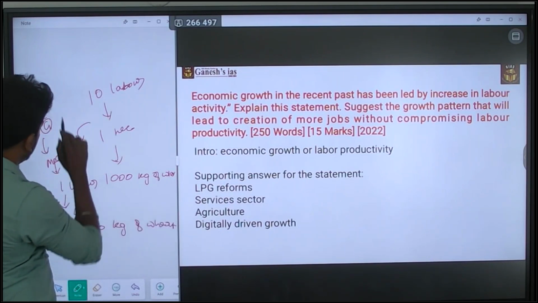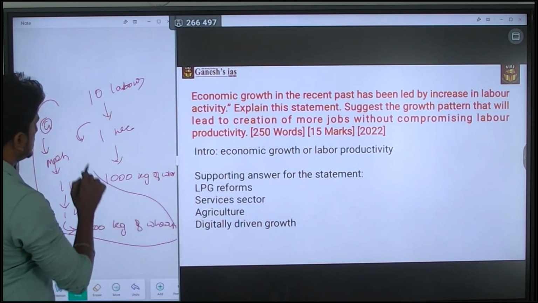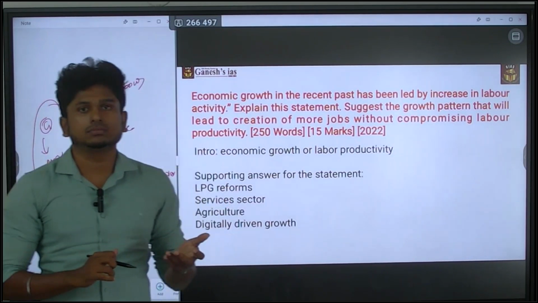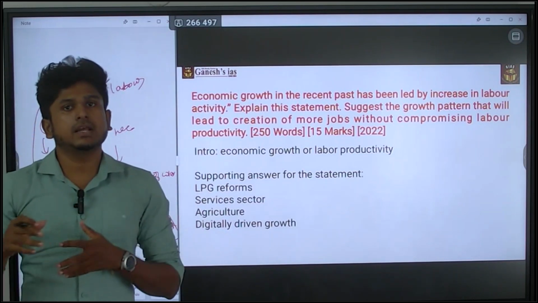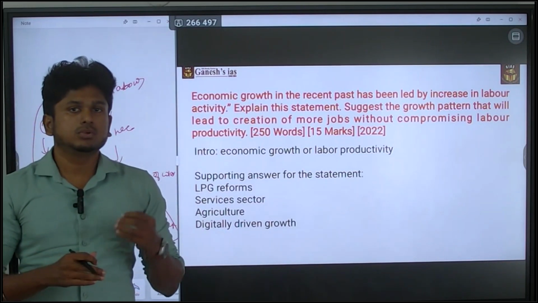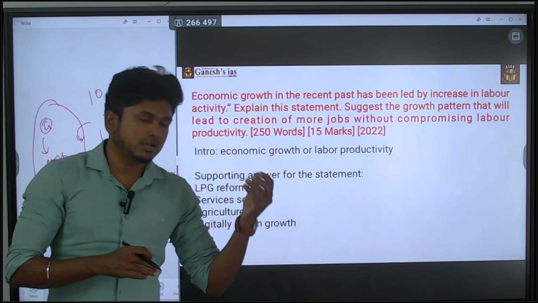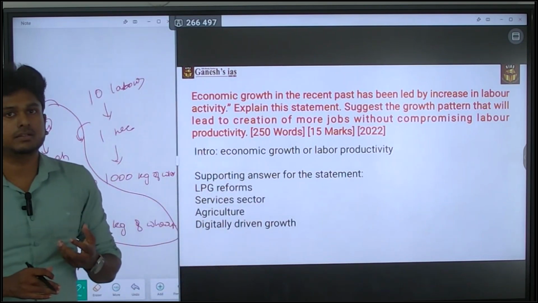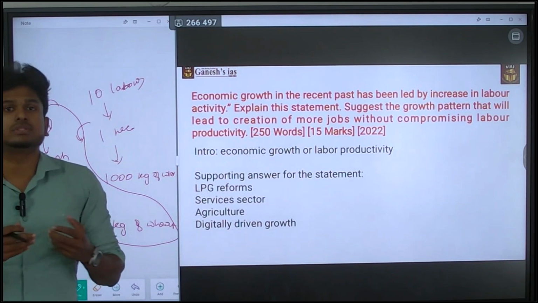Okay, so this mechanization increases the labor productivity, and at the same time it increases the economic growth. So this is the connect you have to make. So this economic growth happened due to the increase in the labor productivity. You have to connect it. How it has happened, you have to say that.